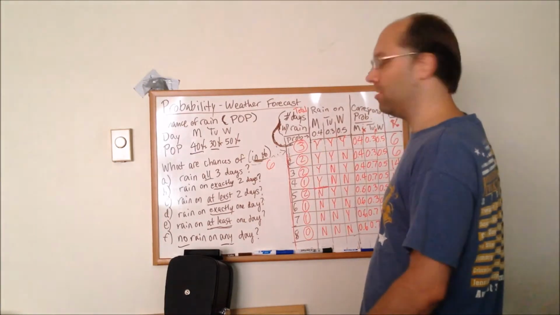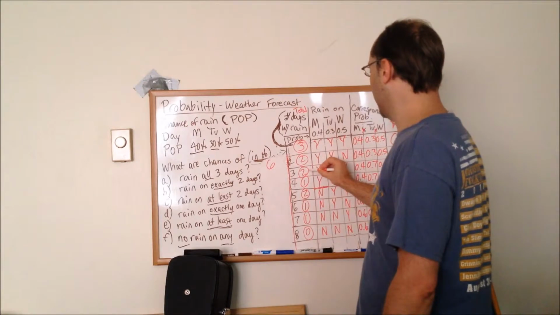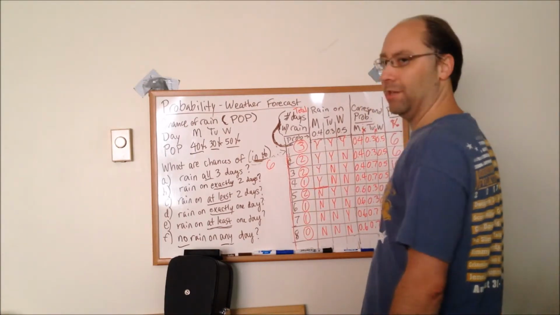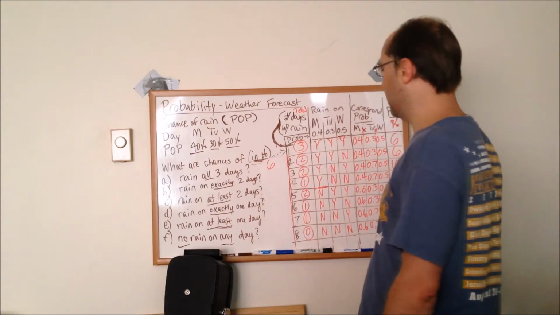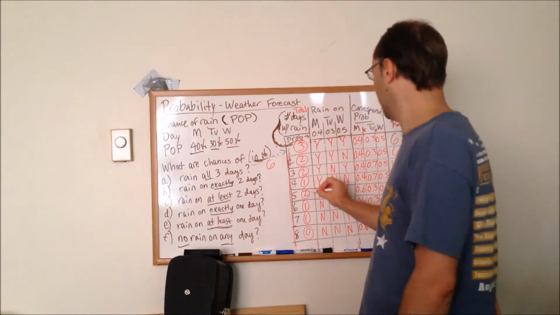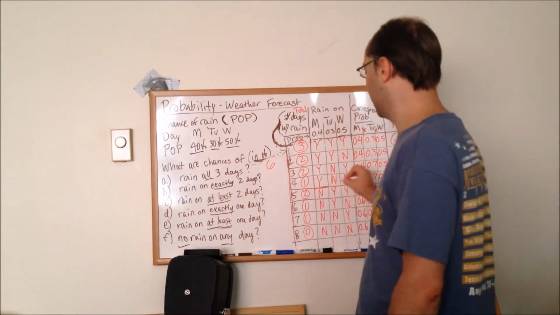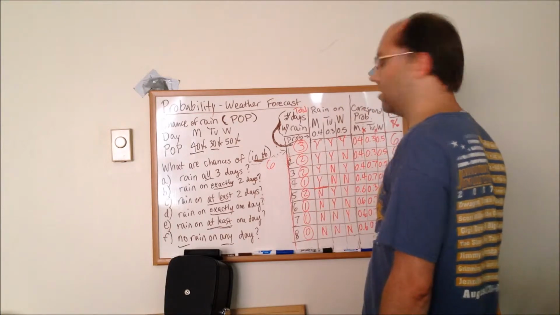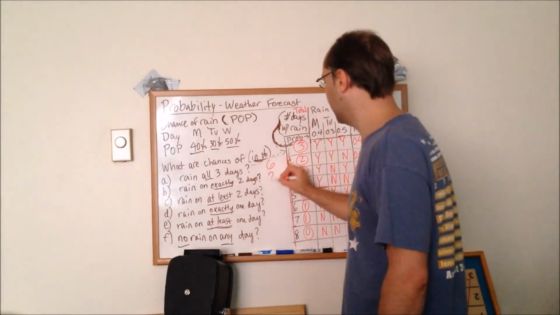And you add these all up. Also right here, it could rain on Monday and Wednesday. There's 14% chance of that happening. So 6 plus 14 so far gives us 20%. And then we have one other scenario where that happens, where it doesn't rain Monday, it rains Tuesday and Wednesday. And that's 9%. So 20 plus 9, that's 29%.